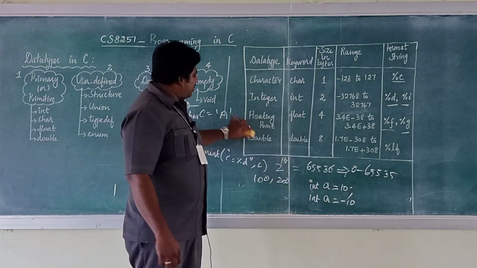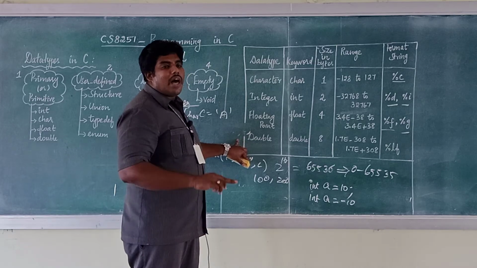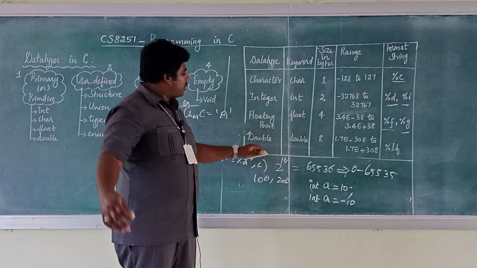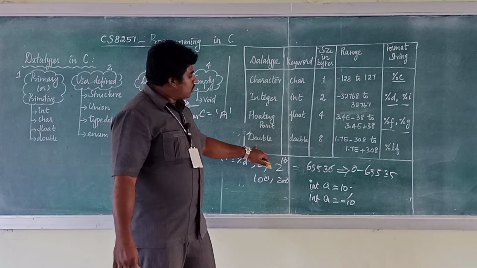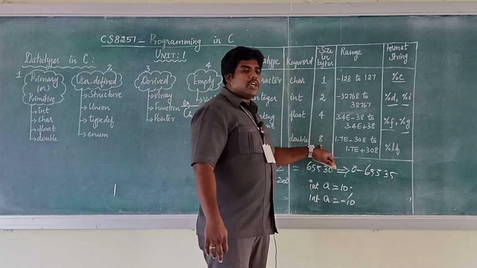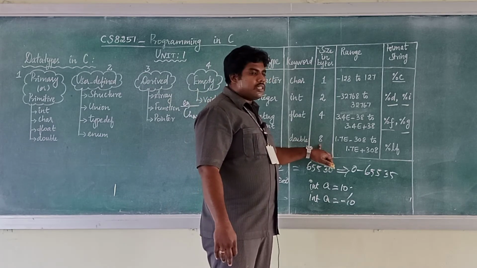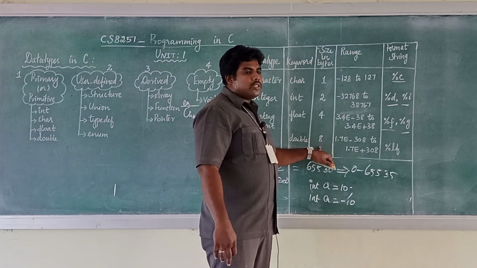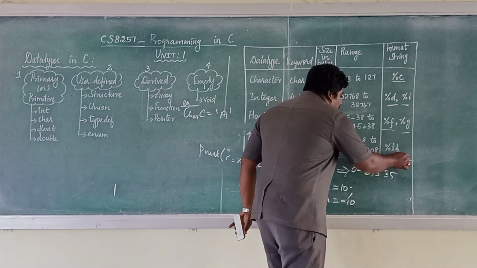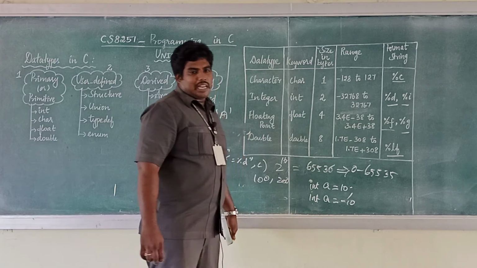Okay, then double. What is double? Long floating point. If the floating point value is very big, then we go for the double. So double is a keyword used for the double data type. Here only the size will vary. The size is 8 bytes. Here the control string is %lf.